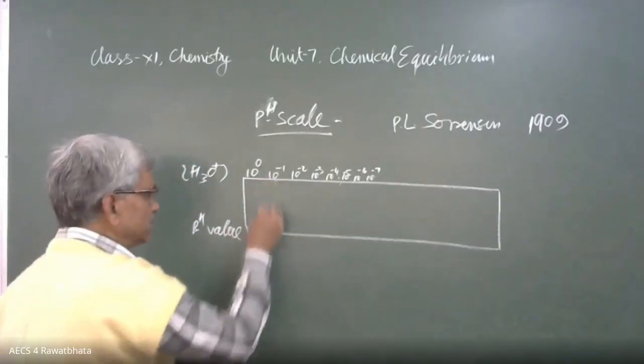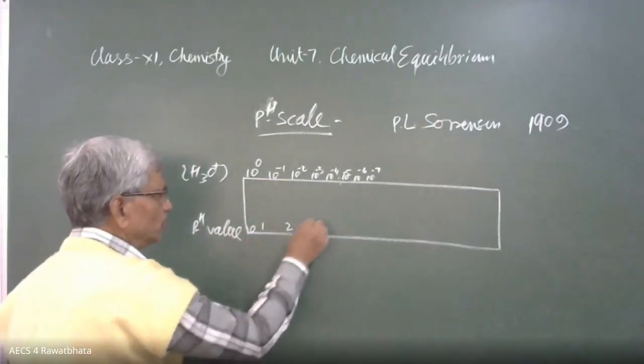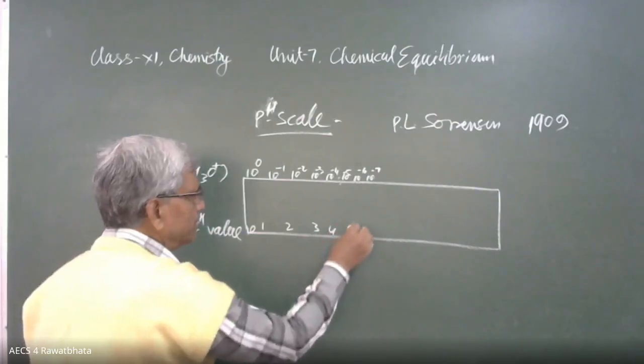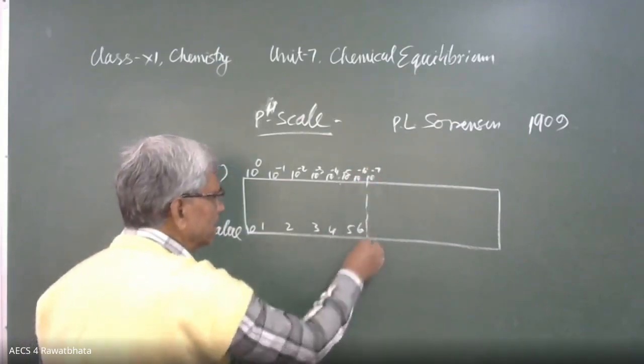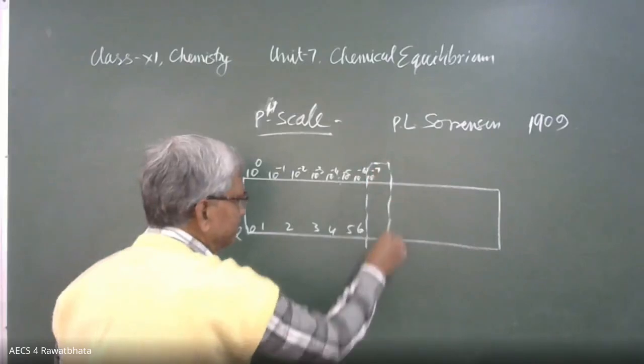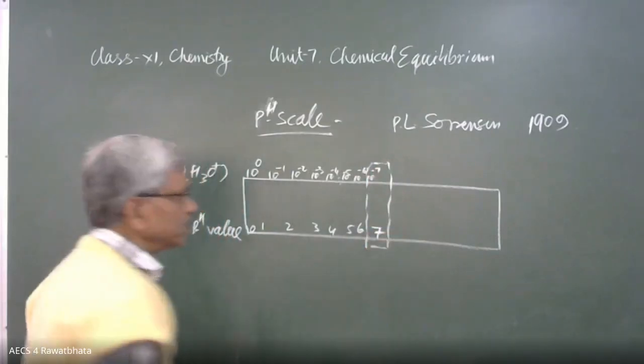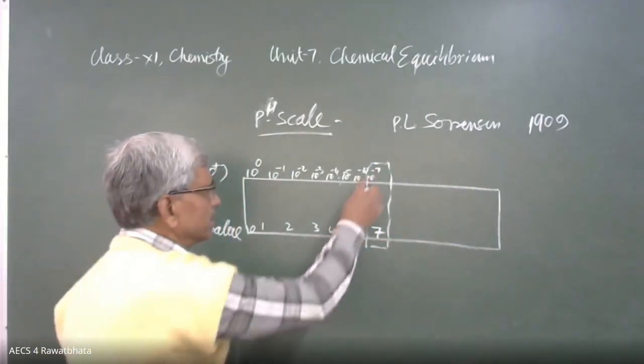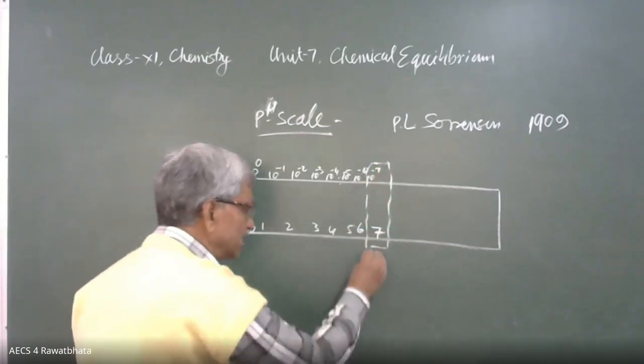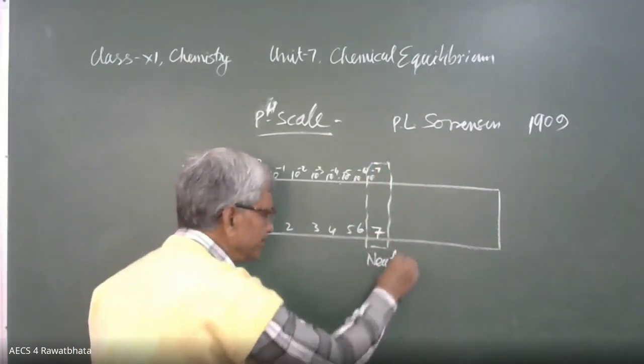Here the pH will be 1, 2, 3, 4, 5, 6, and finally here the pH is 7. At this pH 7, hydronium ion concentration is 10 raised to power minus 7, this solution is neutral.